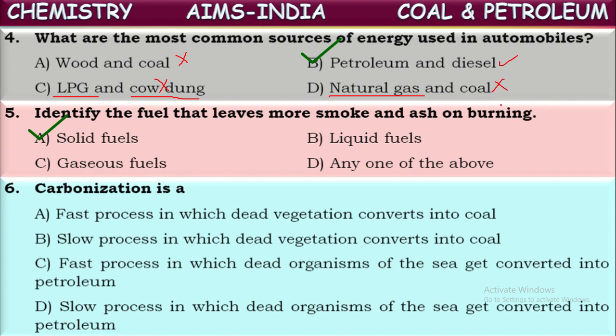Next one, carbonization is a... What is carbonization? Carbonization is a process in which coal is formed. But this carbonization process is a very slow process. So we can say it is the slow process in which dead vegetation converts into coal. That process is called carbonization. It takes years and years, nearly thousands of years, to convert this dead vegetation into coal. Where is this answer? Yes, here, the second one.